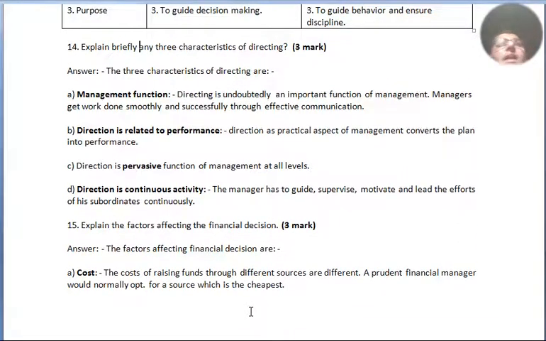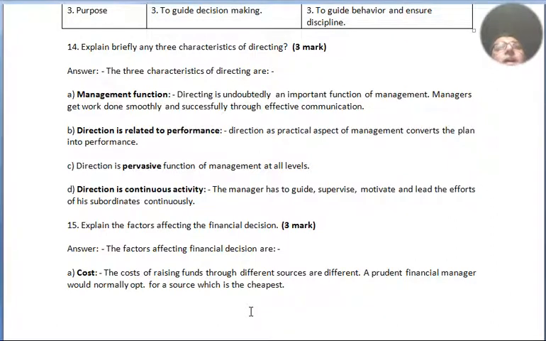Question number 14. Explain briefly any 3 characteristics of directing. For 3 marks, the 3 characteristics of directing are: management function. Directing is a function of management. Directing is undoubtedly an important function of management. Managers get work done smoothly and successfully through effective communication.